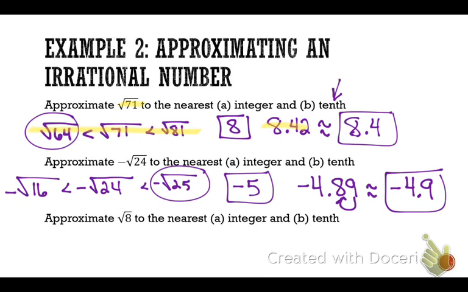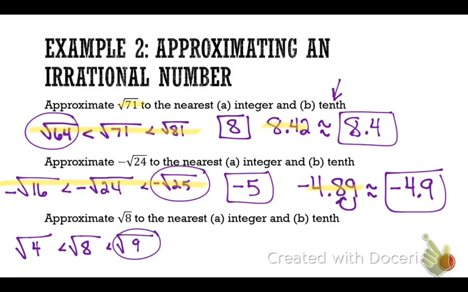All right, I want you to do the last one completely on your own. Approximate the square root of 8 to the nearest integer and tenth. The nearest perfect square below 8. 4. What's the nearest perfect square greater than 8? 9. Which one is it closest to? So circle it. What's the square root of 9? 3. Now you're done with the integer.